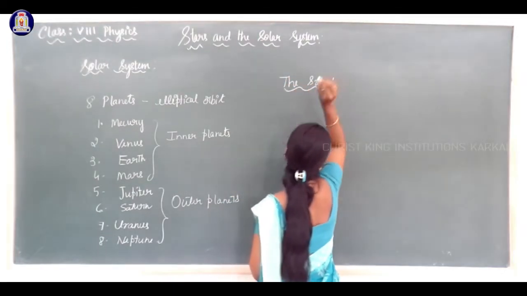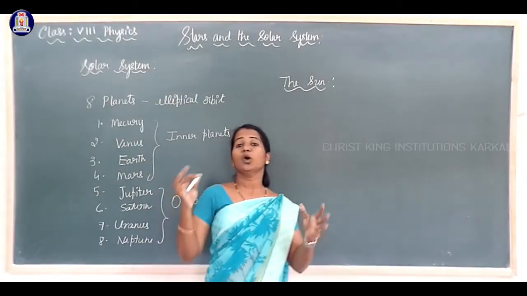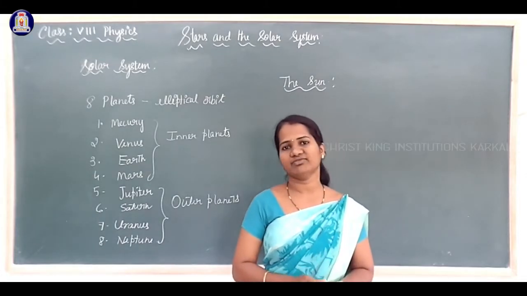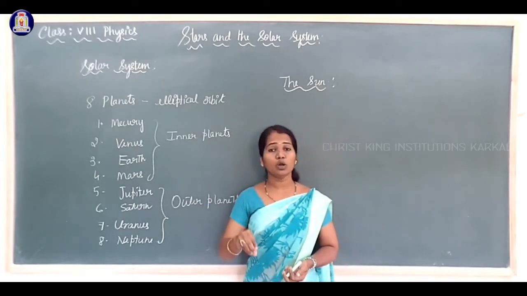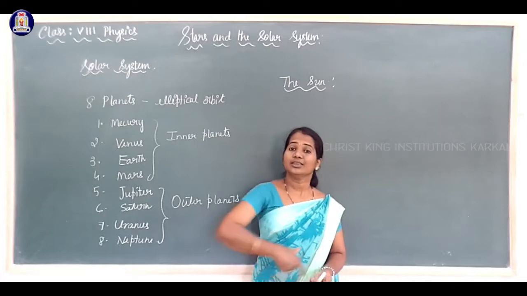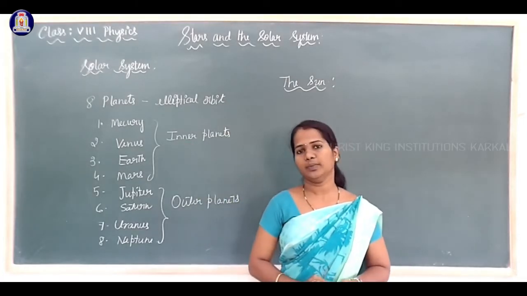If we consider solar system, it is a family. Sun is the owner of that family. Sun is at the center and all other planets along with other celestial objects revolve, they move around the sun in elliptical orbit.